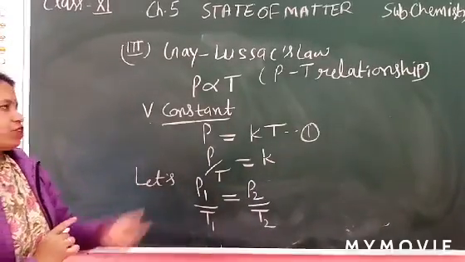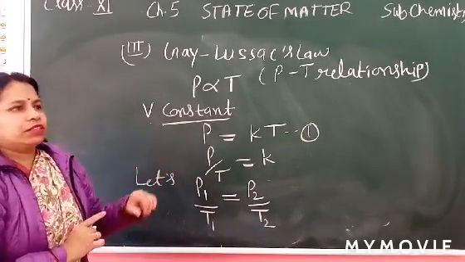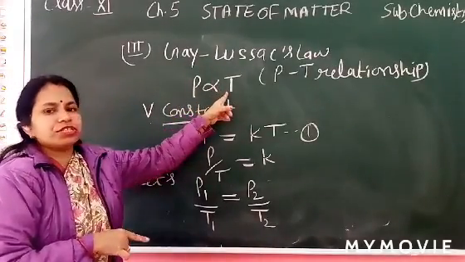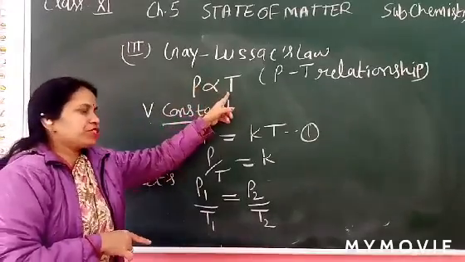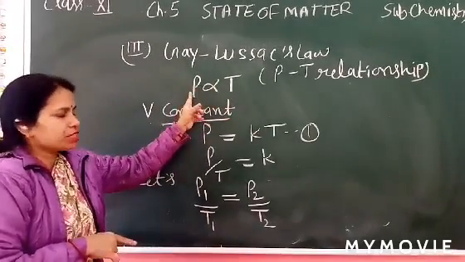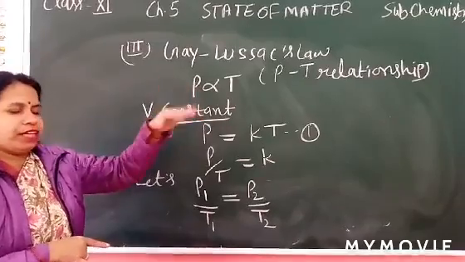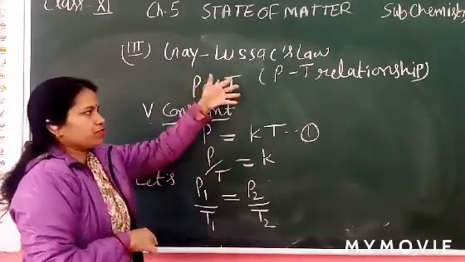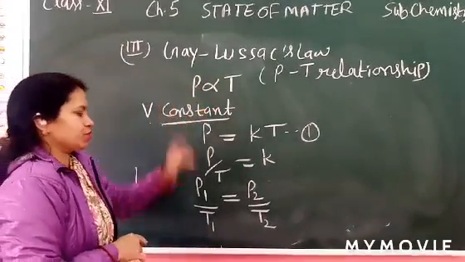According to the law, you can define that pressure is decreased when temperature is decreased. When temperature is increased, pressure is increased. You can define another definition like Charles' law.